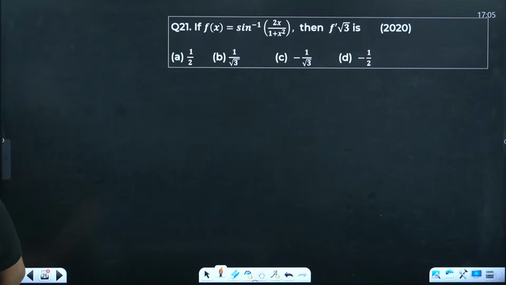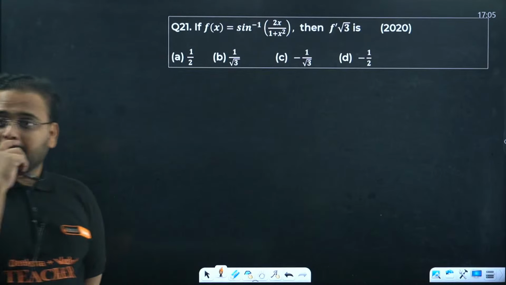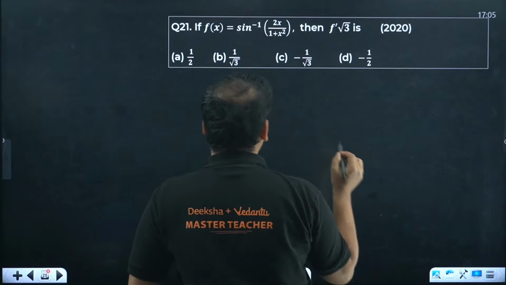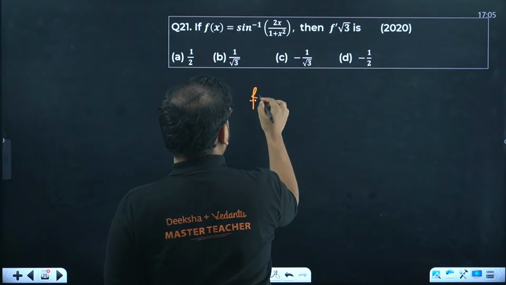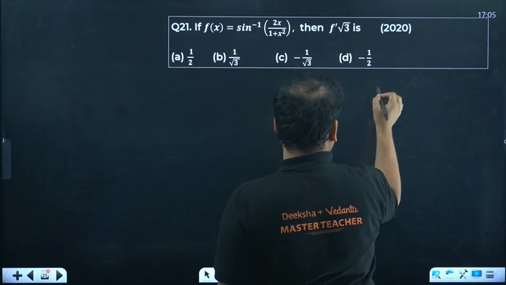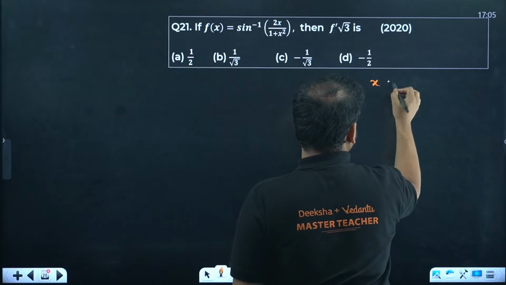Answer for 21. Anybody answer for 21? Sir, A. A is the answer. Is it? I'll check. I don't know. So f of x we need. Let me start with over here only. x as